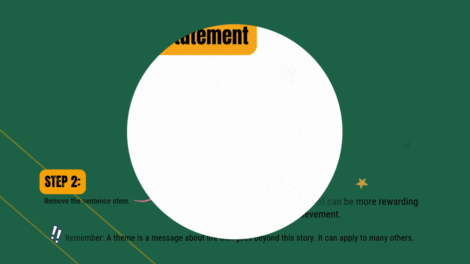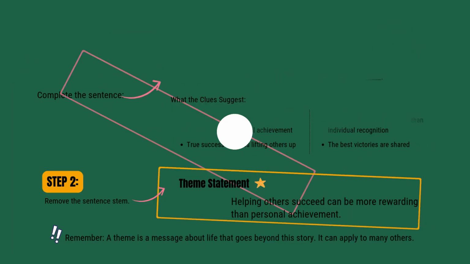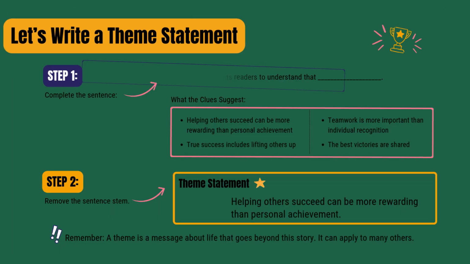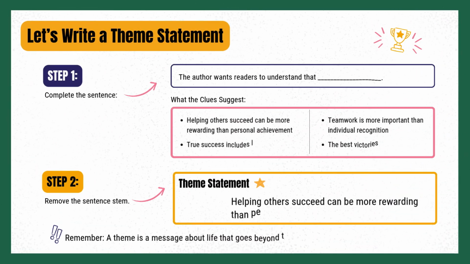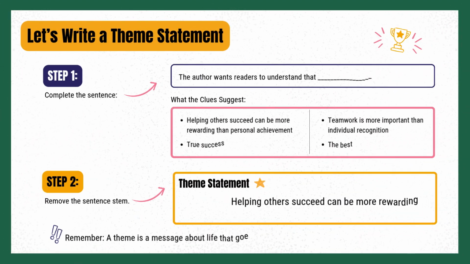Step 2: Remove the sentence stem. Theme statement: helping others succeed can be more rewarding than personal achievement. Remember, a theme is a message about life that goes beyond this story. It can apply to many others.